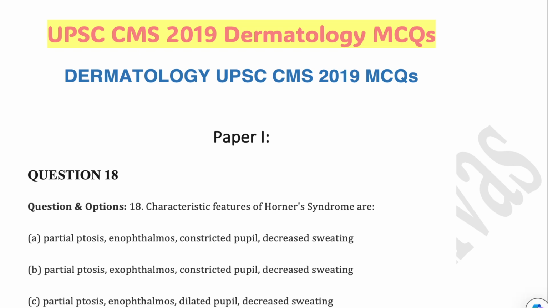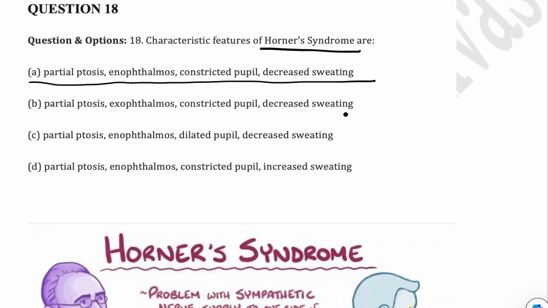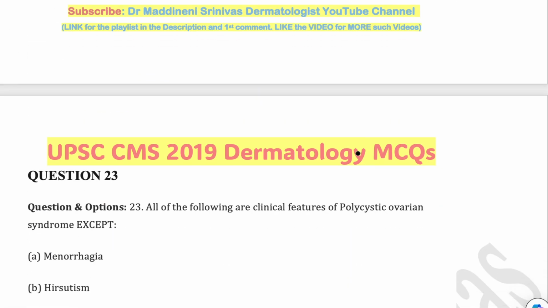So the first MCQ is the characteristic feature of Horner syndrome. You need to identify which one is the characteristic feature. And yes, partial ptosis, enophthalmos, constricted pupil and decreased sweating are the features of Horner syndrome.